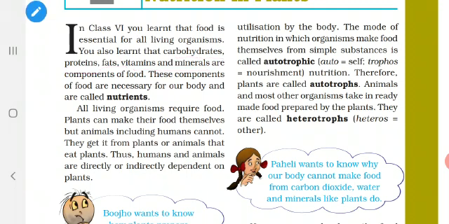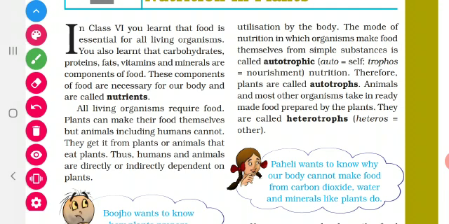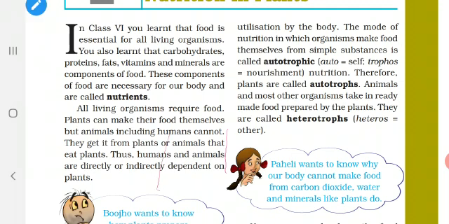Then, we already know that all organisms need food. So, what do the plants do? The plants can prepare their own food. But animals and humans, we cannot prepare our own food. So, what do humans do? Directly or indirectly we depend on others. So that is Bhuju's question.